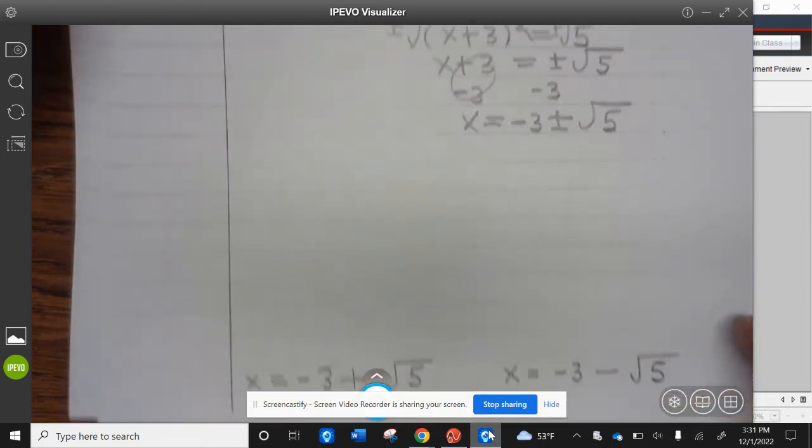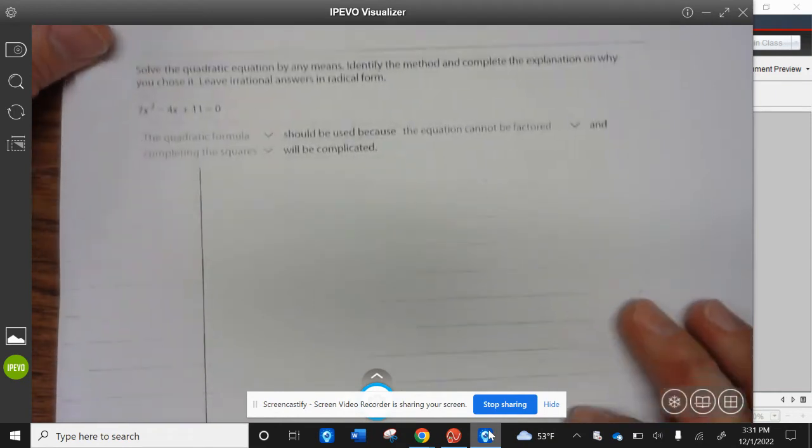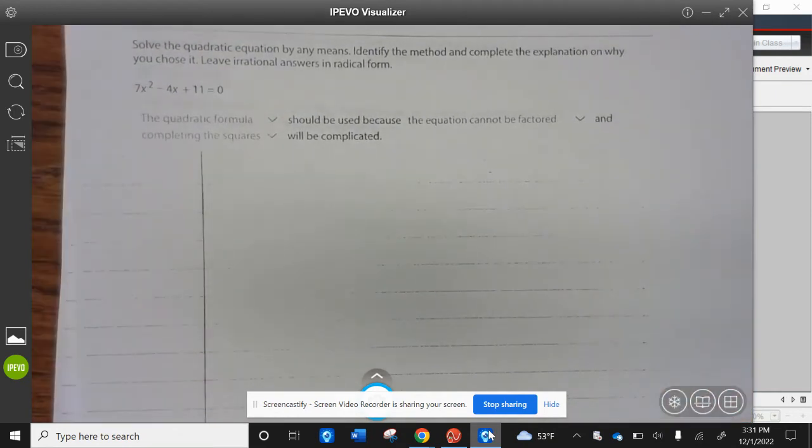All right, let's take a look at the next example. Example 10. Solve the quadratic equation by any means. Identify the method and complete the explanation on why you chose it. Leave irrational answers in radical form. The quadratic formula should be used because the equation cannot be factored, and completing the square will be complicated.